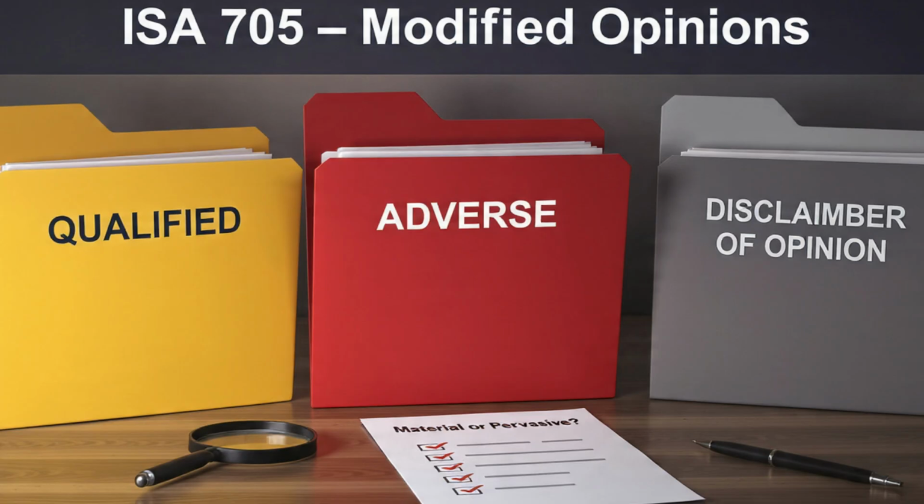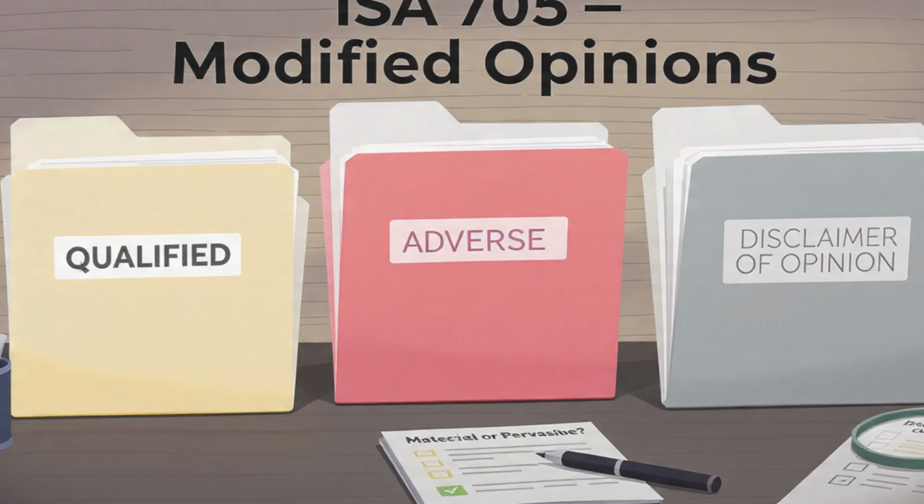ISA 705, modifications to the opinion in the independent auditor's report, dictates the circumstances and content for issuing a modified opinion. Modifications come in three forms: qualified, adverse, or disclaimer of opinion, depending on whether the effect of the misstatement or scope limitation is material or pervasive. Qualified, adverse, disclaimer, or material or pervasive, that's how we know.